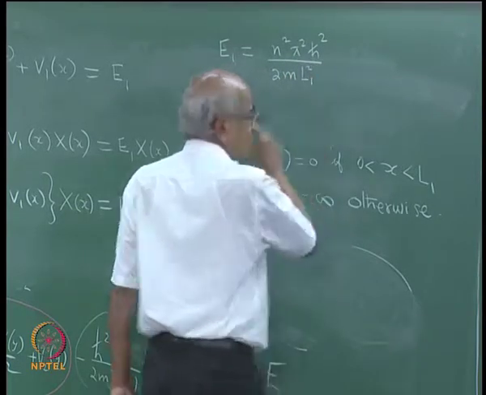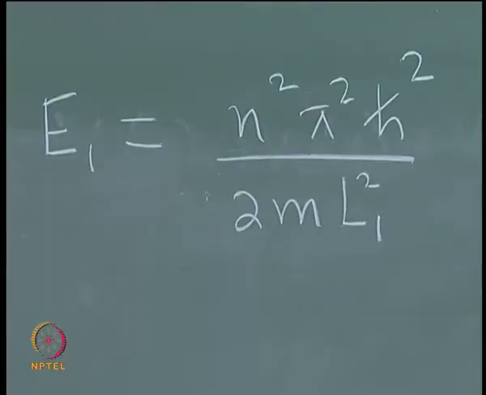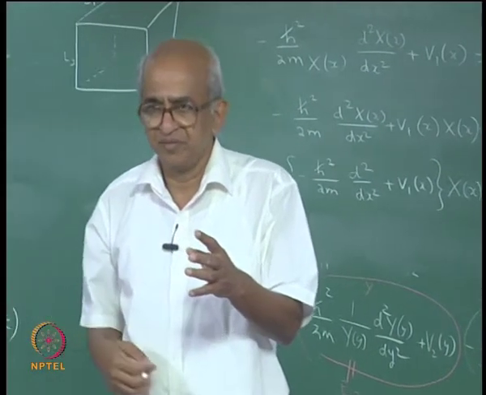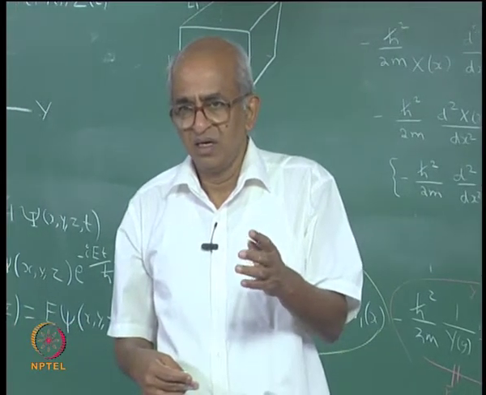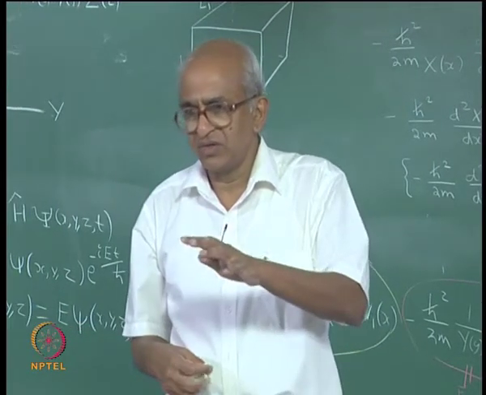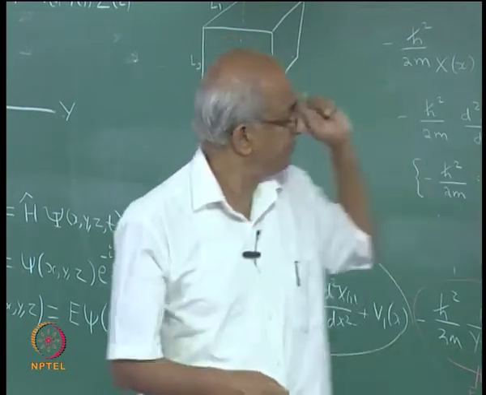The length of the box is now L1. So, when you solve this equation, what you are going to get is a quantum number, and that quantum number cannot have the value 0, but it can have the values 1, 2, 3, 4, etc.